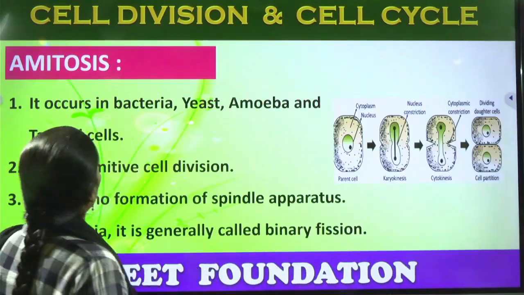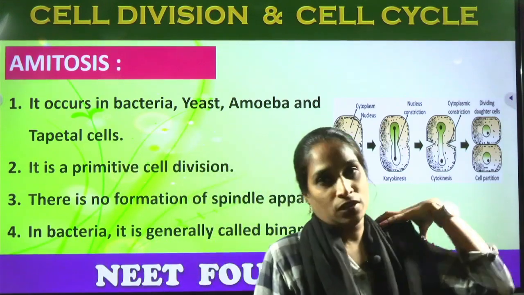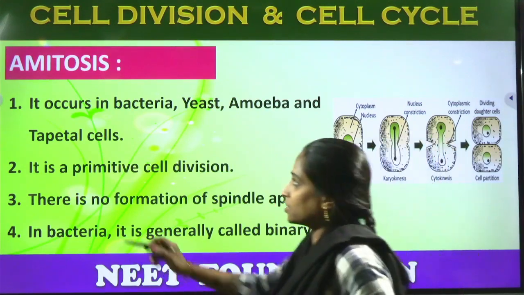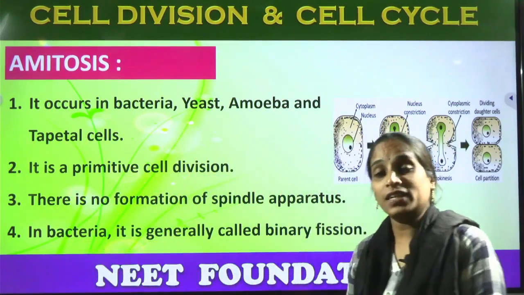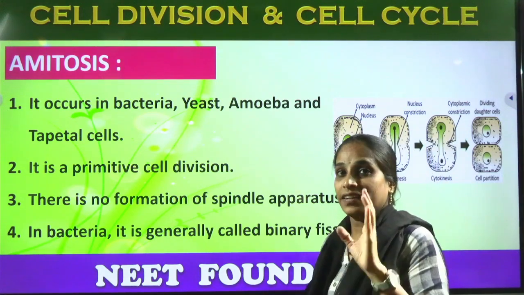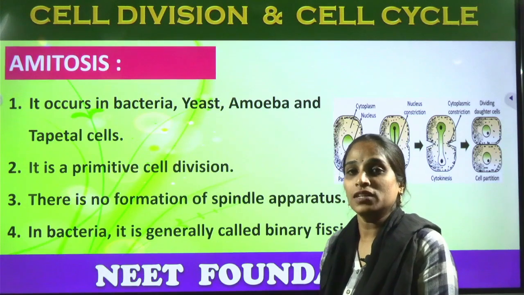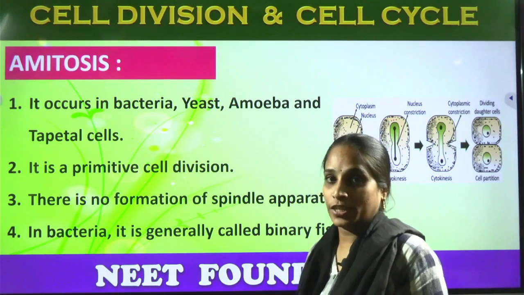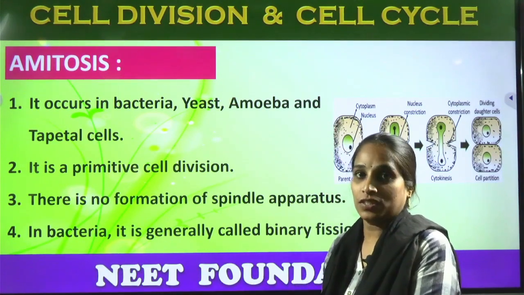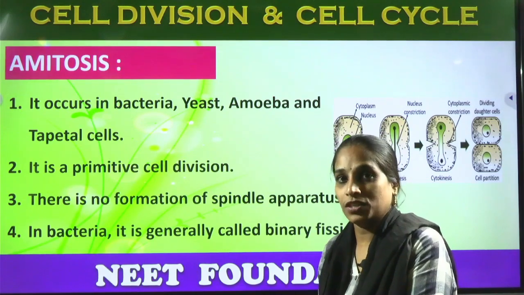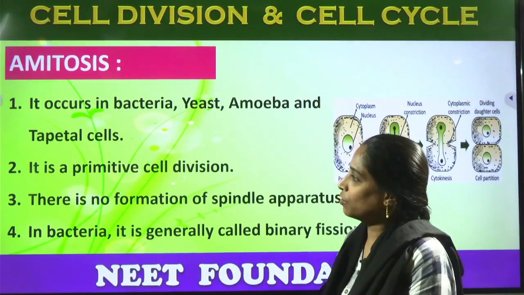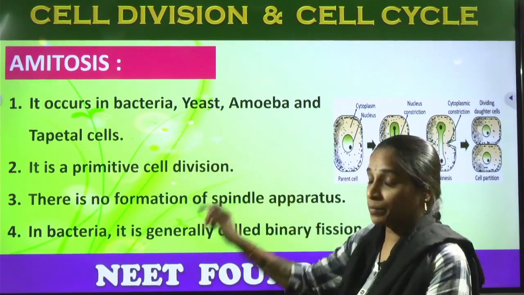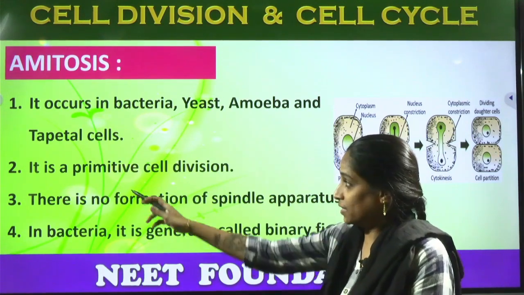Next, our next concept is different types of cell divisions. What are those? The first one is amitosis. What is amitosis? It is different from mitotic cell division, and it is called direct cell division. In mitosis we can observe the stages, the phases: prophase, metaphase, anaphase and telophase. There we can observe the duplication, recombination and synthesis of DNA for the formation of multiple chromosomes. But amitosis occurs in bacteria, yeast, amoeba and tapetal cells. It is a primitive cell division.